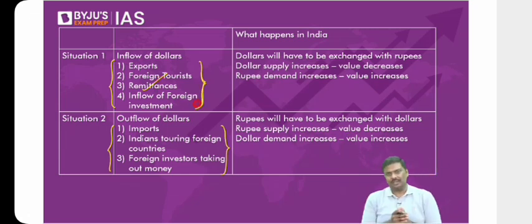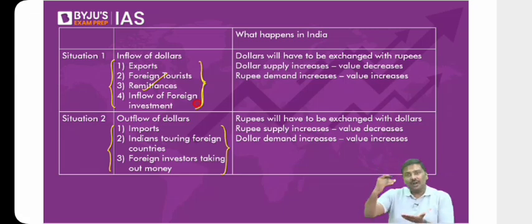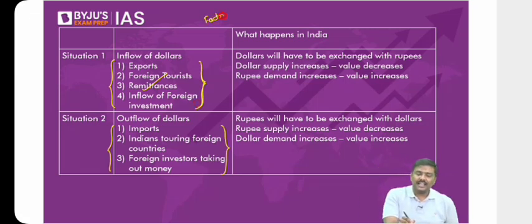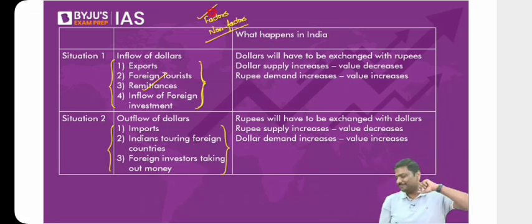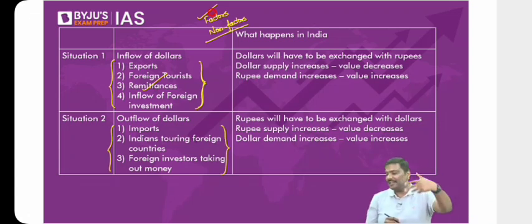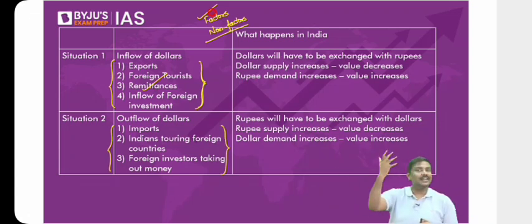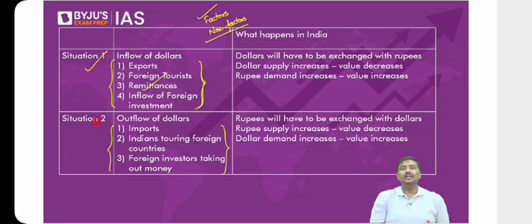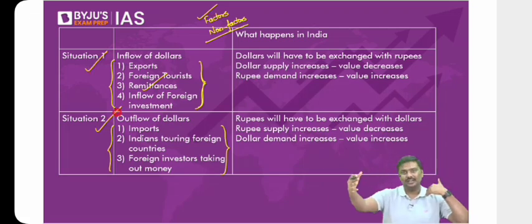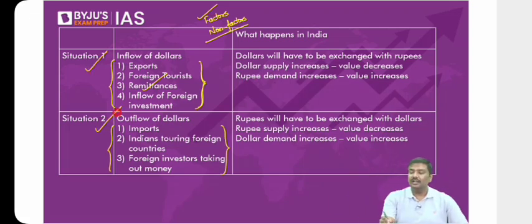Whenever you say a country is an open economy, there are various transactions which could be related to factors as well as non-factors. I hope you understand. For example, sir, what do you mean by factor here? Land, labor, capital, and entrepreneurship. Is the logic okay? Don't you think because of these factors, there is either inflow or outflow of currencies? So there are various situations because of which transactions take place between India and the rest of the world. That is the basic reason why we require to convert dollar to rupee and rupee to dollar. Is the logic okay?